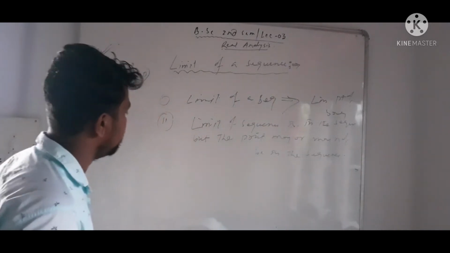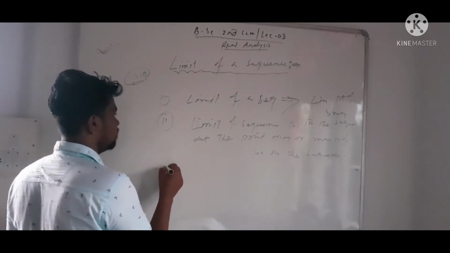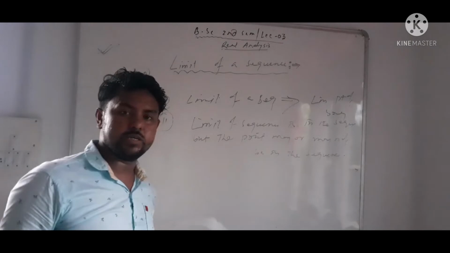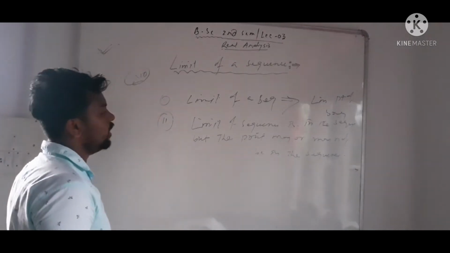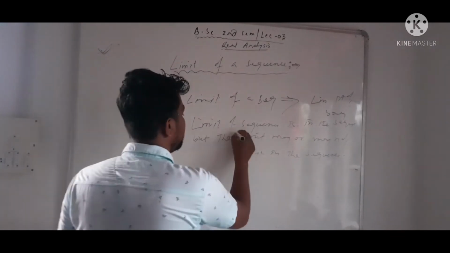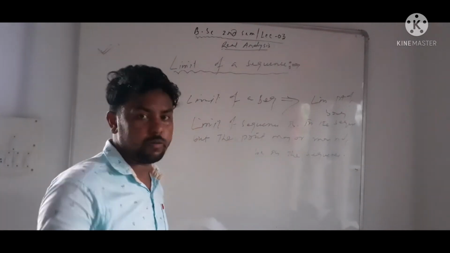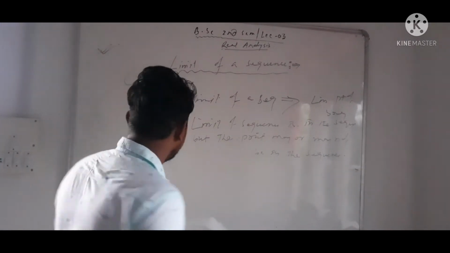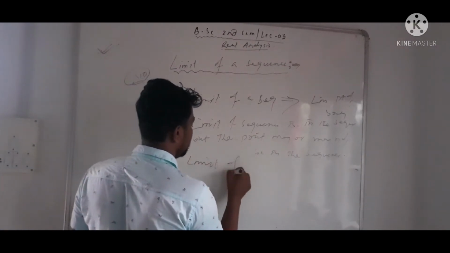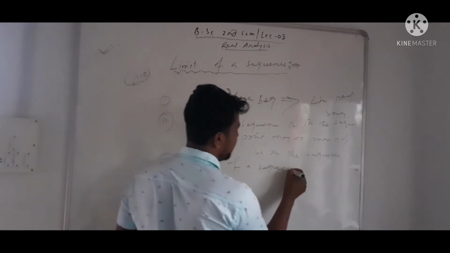So every limit of a sequence implies a limit point of the sequence. Number 3, the limit of a sequence is unique.